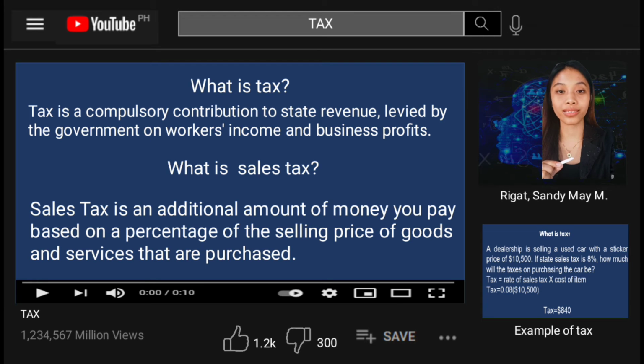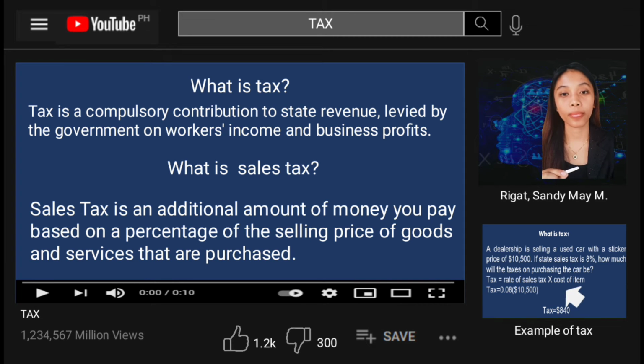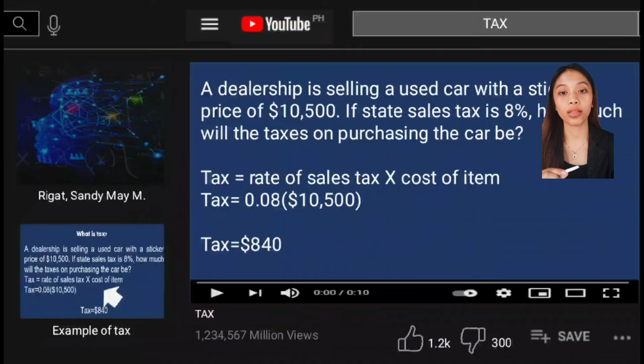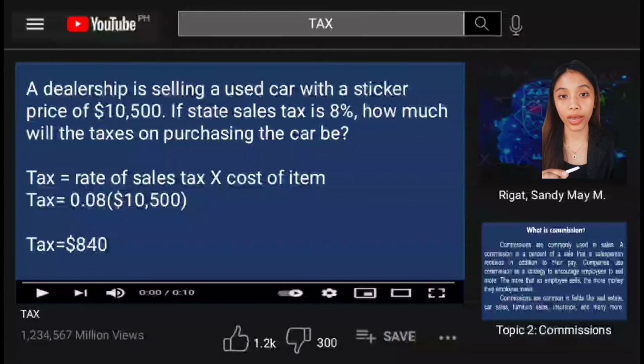So what is sales tax? Sales tax is an additional amount of money you pay based on a percentage of the selling price of goods and services that are purchased. For example, a dealership is selling a used car with a sticker price of $10,500. If the state sales tax is 8%, how much will the taxes on purchasing the car be?